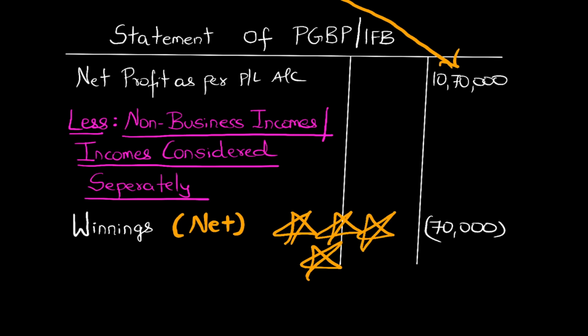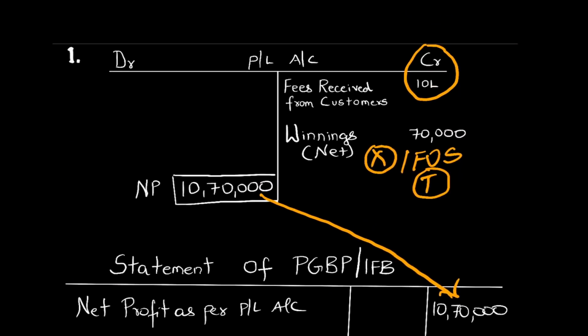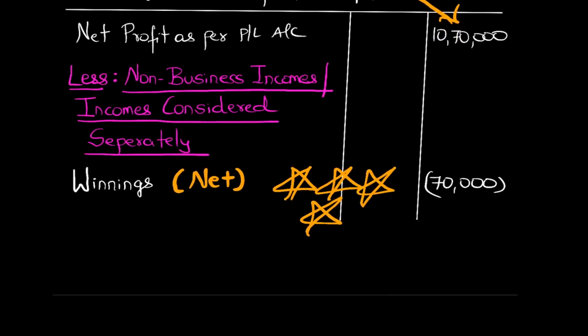This is a very big mistake which I have seen students committing whenever I check their answer sheets. The effect given on the credit side is only the net effect, so in your PGBP statement you are not supposed to convert the net into gross.